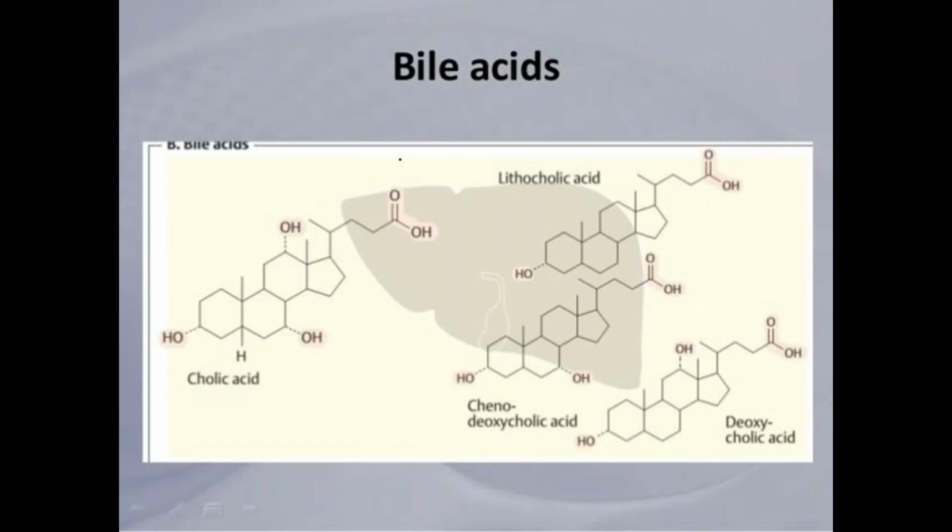These are the structures of cholic acid, lithocholic acid and deoxycholic acid. Very, very small differences are present in these structures, as we can observe. Those are the structures of bile acids.